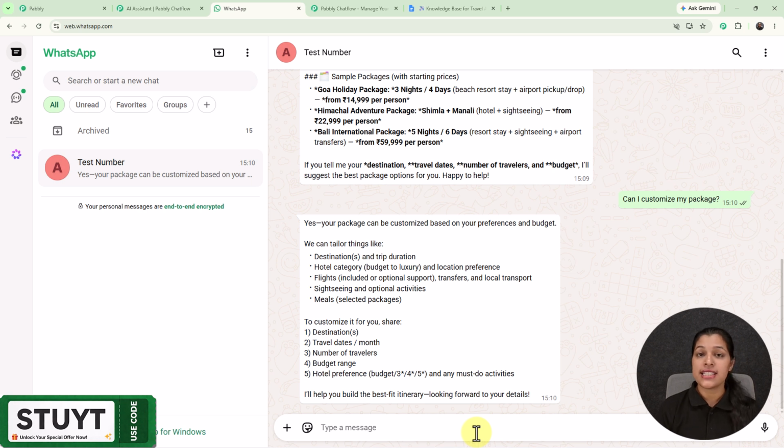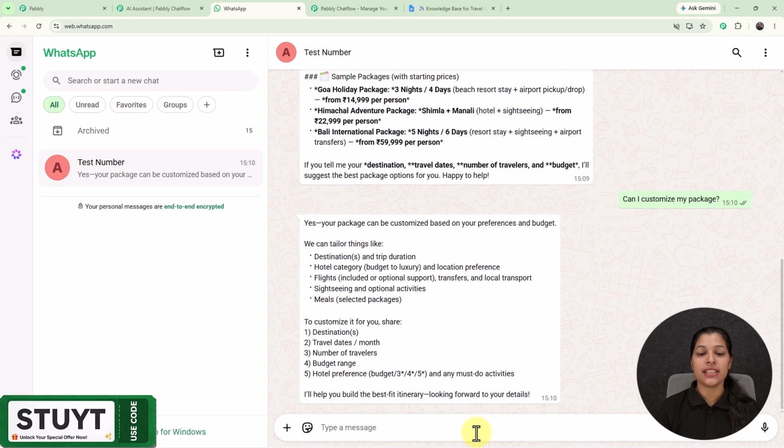Likewise, this is also going to perform for your business too and resolve the queries of your customers within WhatsApp. And now you don't have to manually interact with your customers for their queries. This is going to save a lot of your time and keep your customers engaged, because by using this AI assistant, they will be getting an instant response for their queries.